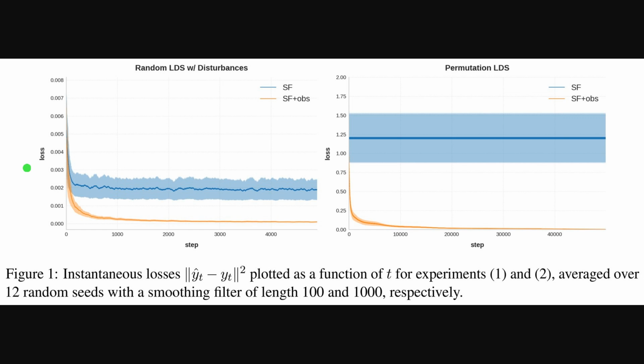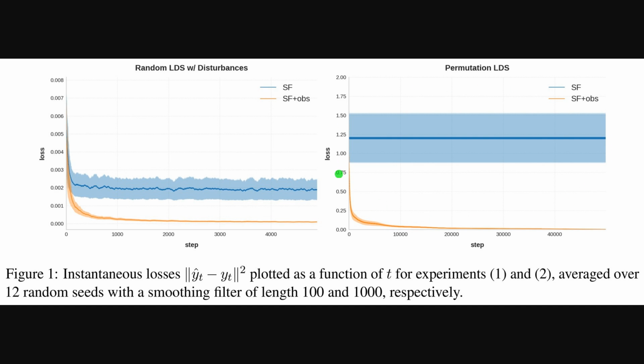Next, we are looking at a 2-panel figure that plots instantaneous loss over steps for 2 linear system setups, with blue for classic spectral filtering and orange for spectral filtering with observation filtering. The left panel shows the random system with disturbances, where both methods drop quickly, but the observation filtering curve settles much lower because it handles correlated noise.